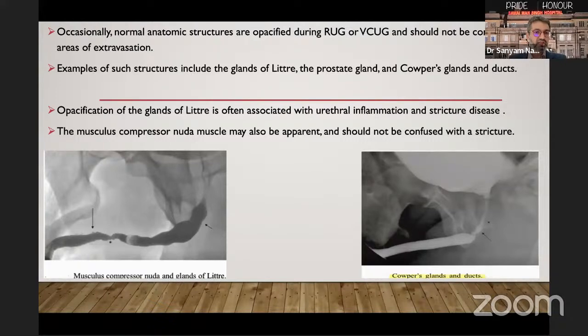Examples of such structures include the glands of Littre, the prostate gland, and the Cowper's gland and ducts. Opacification of the glands of Littre may happen with urethral inflammation or urethral stricture disease. The compressor nudae muscle may also be apparent and should not be confused with a stricture.